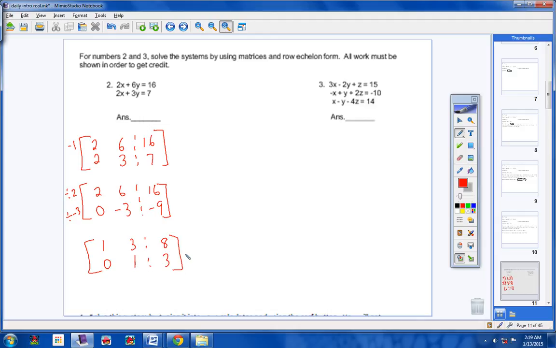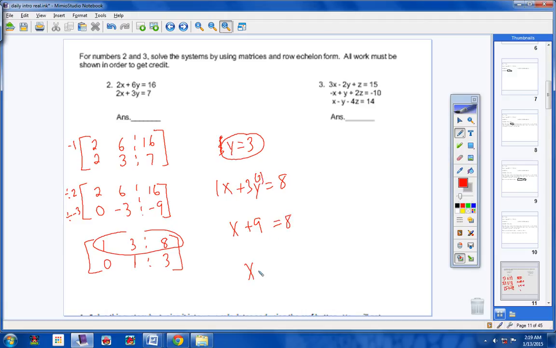All right, so you have these equations. Right here we have 1y equals 3, or in other words, y equals 3. And then here we have 1x plus 3y equals 8. So where the y is, I'll put a 3. x plus 9, 3 times 3, equals 8. So x equals -1. So my answer is -1 comma 3, okay? Let's make sure that's right.